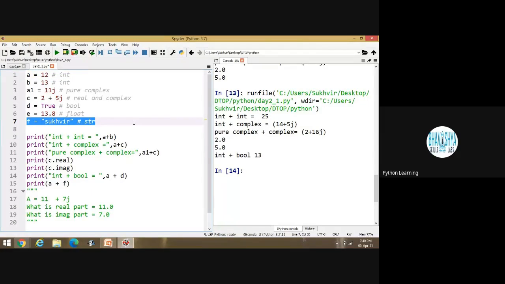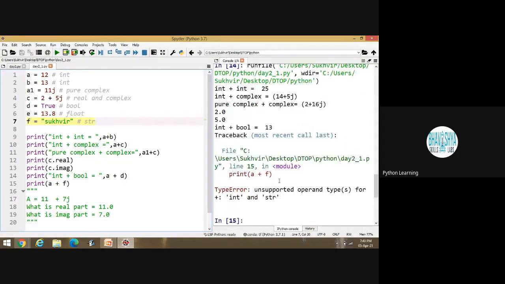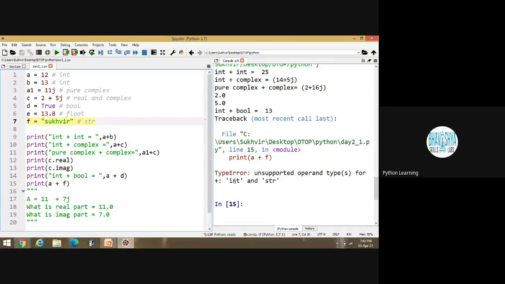Can I add these terms? Can I add or not? Let's check this one. You can't add. Look at this one: unsupported operand for plus, int and string. You can't add an integer and a string value. Is it okay?